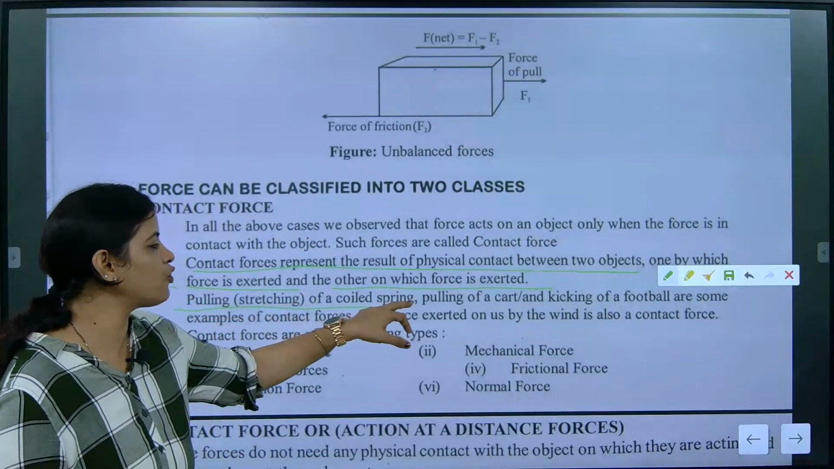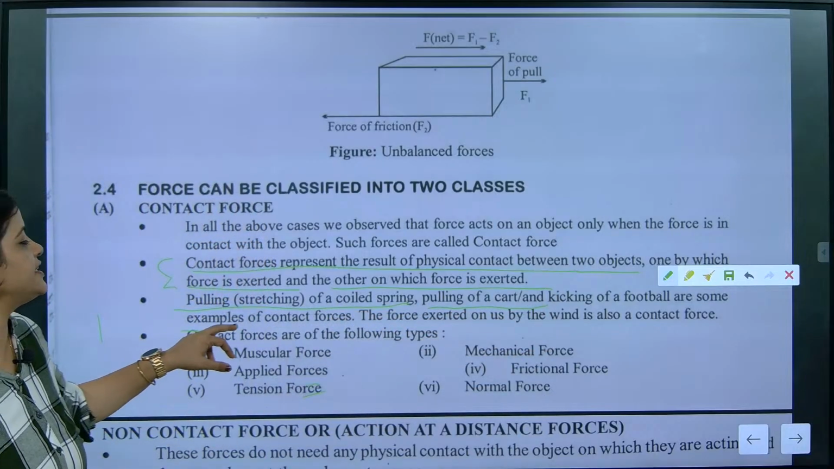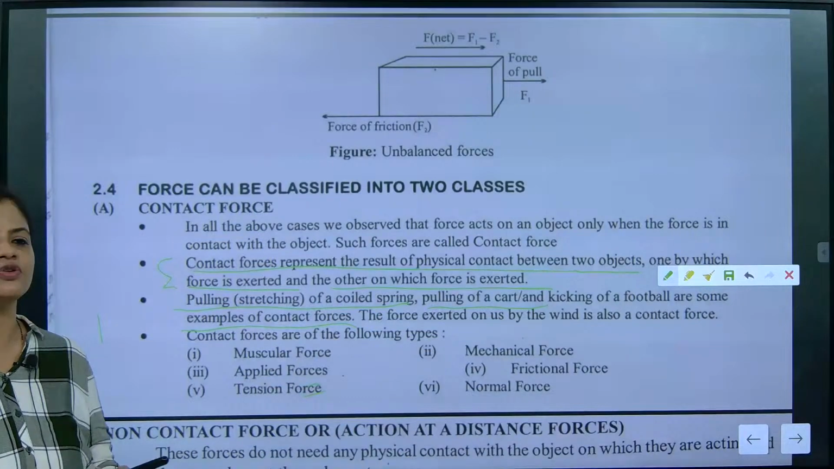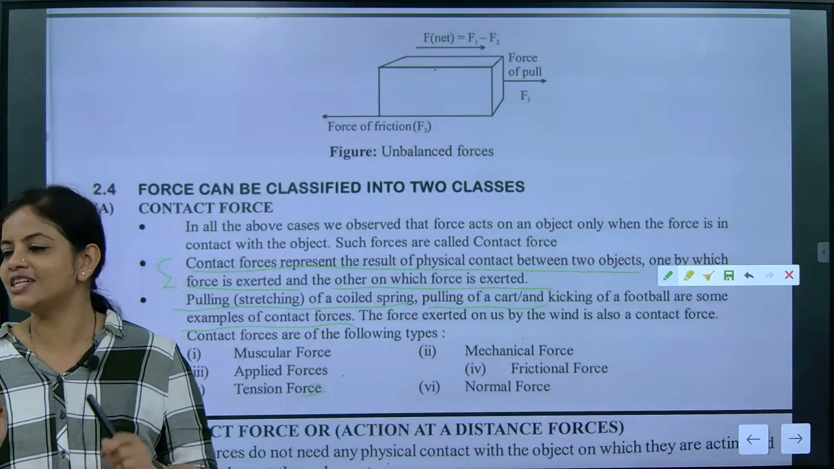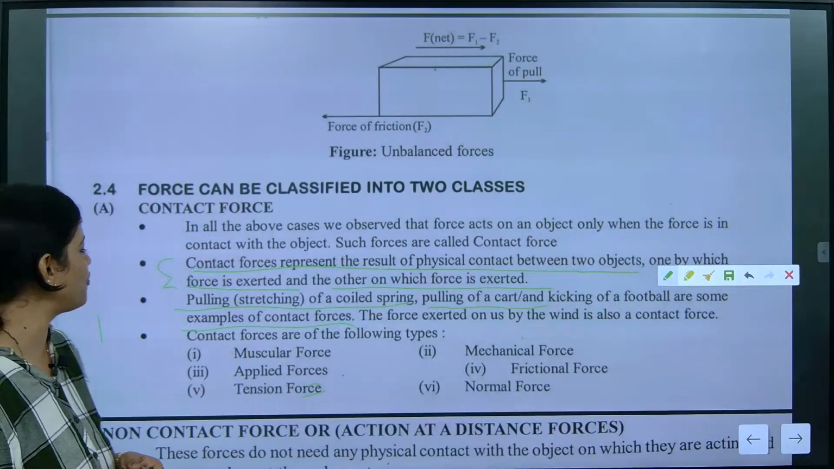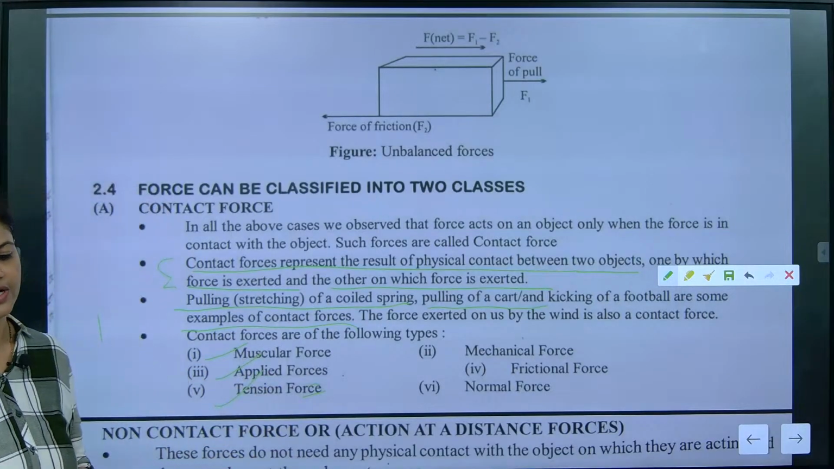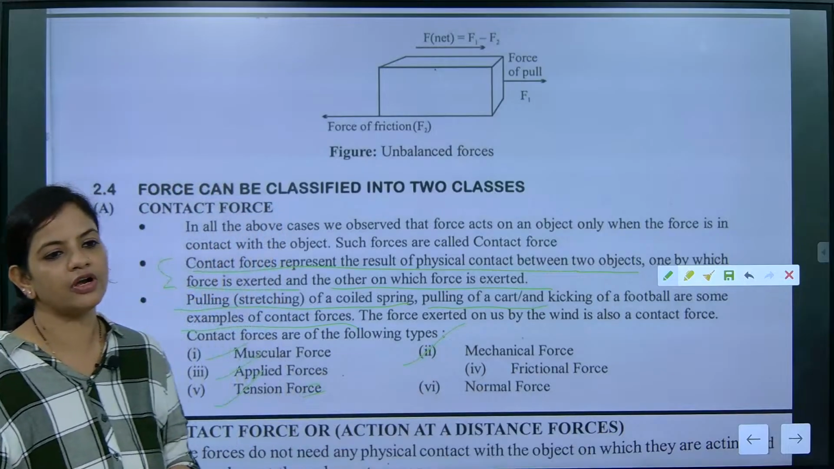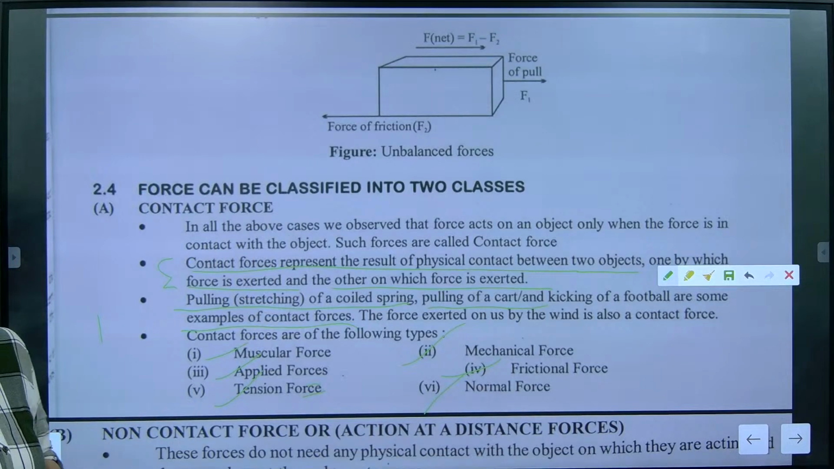Now pulling a coiled spring, pulling a cart and kicking a football are examples of contact force. Whenever you take a book and bang it on someone, you have applied force and the person is experiencing the bang. So what type of force is it, beta? It is a type of contact force. Muscular force, applied force, tension force, mechanical force, frictional force, normal force: all these forces are types of contact force.